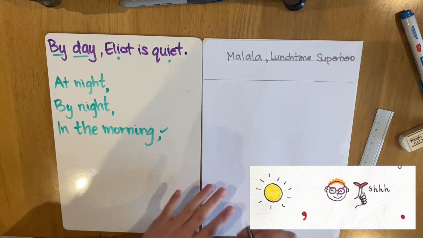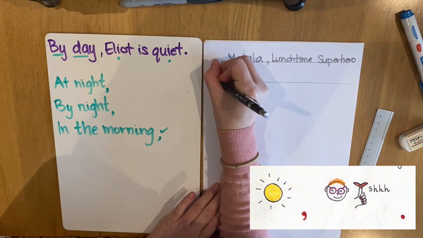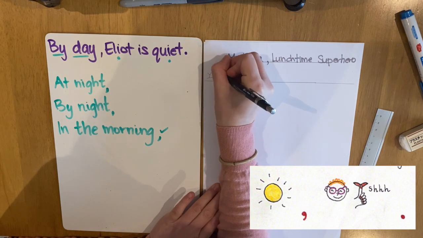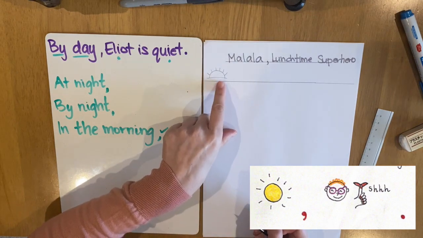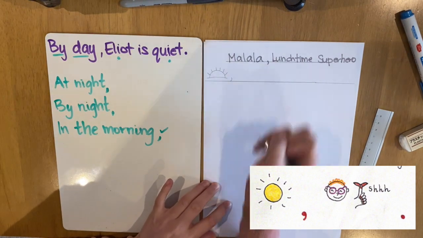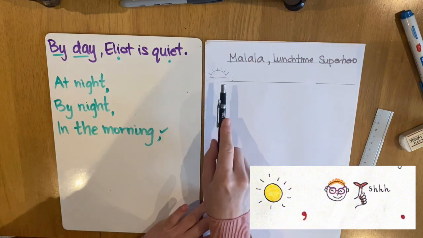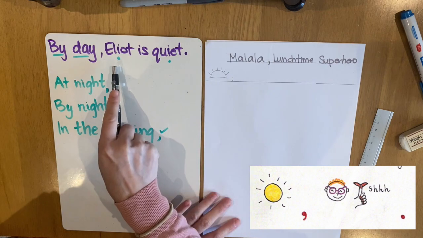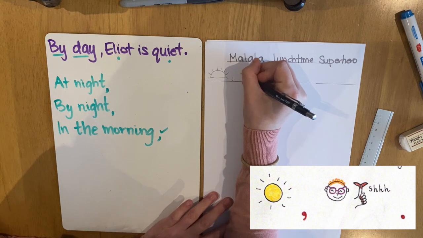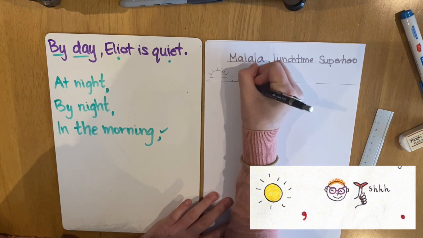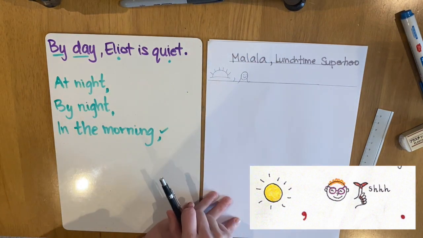So I'm going to draw a picture for in the morning. So I'm going to draw a picture of a sunrise. And I'll do all my coloring in later. So in the morning, that is my picture for in the morning. The next words in the sentence is, in the morning, Eliot is quiet. I have to change Eliot to Malala. So I'm just going to draw a very simple picture of a girl. There's my picture for Malala.